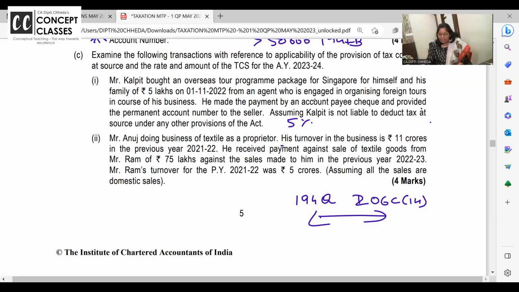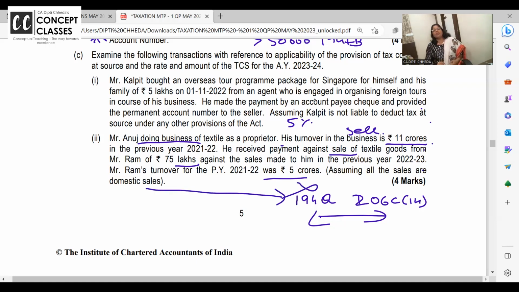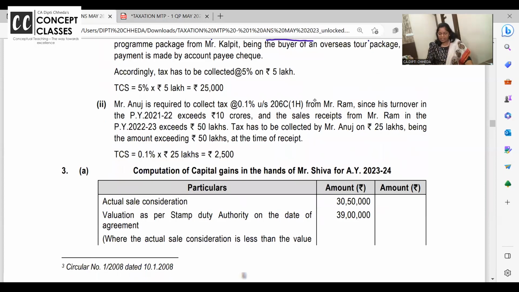Anju doing business of textile and his turnover is 11 crore. He received payment for sales. So who is Anju? Seller. Uska turnover last year 11 crore. Ram. From Ram 75 lakhs. Ram ka turnover is 5 crore. If buyer's turnover is 5 crore, 194Q is not applicable. तब फिर क्या लगेगा? 206C1H. Check the answer.